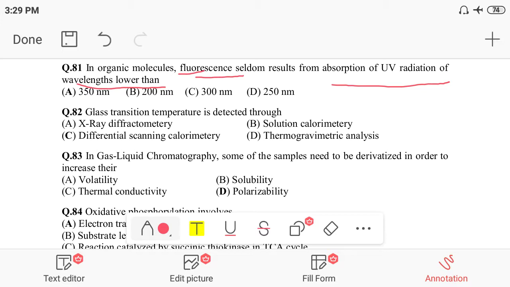Option A is 350 nanometer, option B is 200 nanometer, option C is 300 nanometer, option D is 250 nanometer. So the correct answer for this is option A. Up to 350 nanometer, any organic compound can show fluorescence. That is the important thing: at a wavelength of 350 nanometer, any compound can show fluorescence